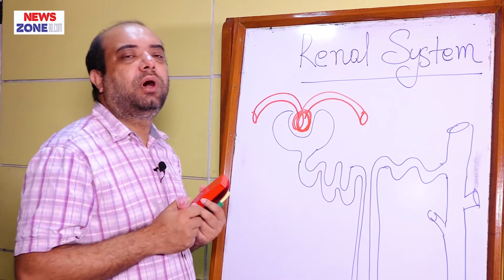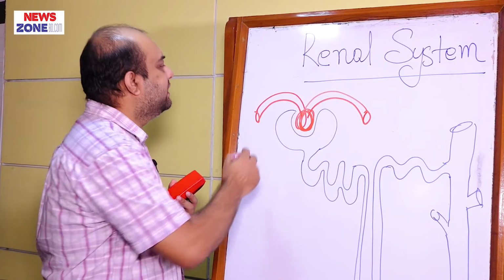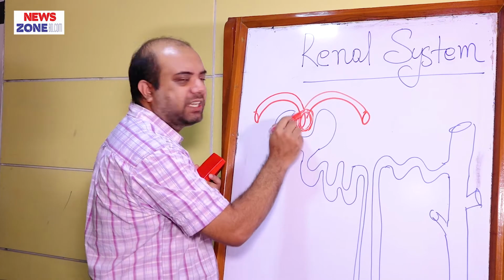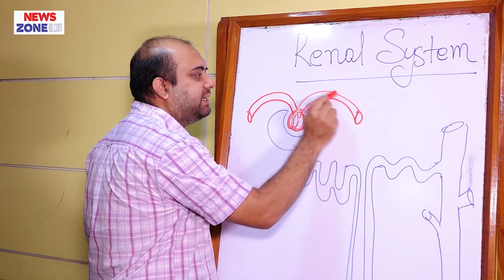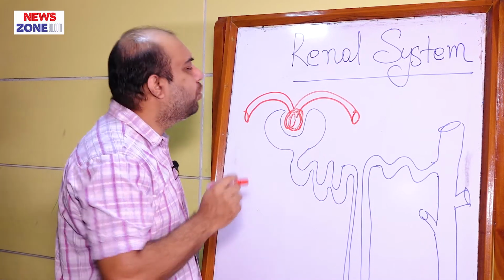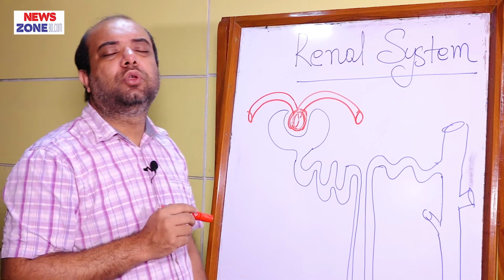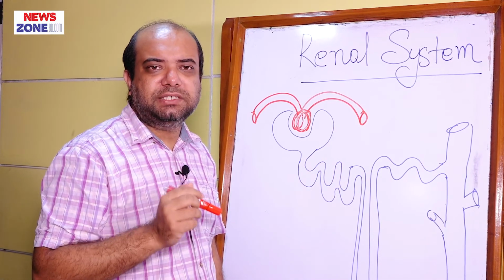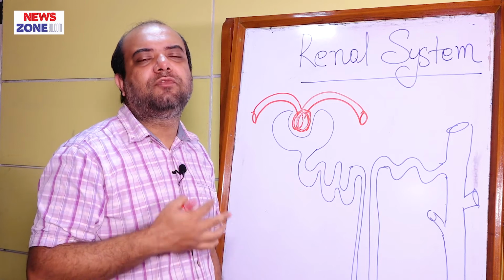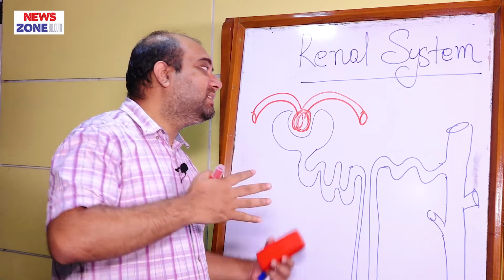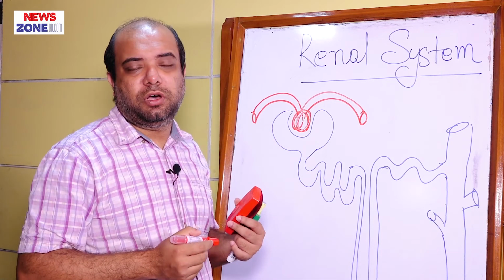Now, what is glomerulus? This red colored structure is called glomerulus. Why is it red? Because glomerulus is the tuft of capillaries which helps in filtration of plasma, which is the main function of the nephron.